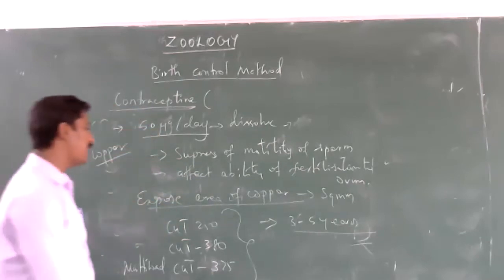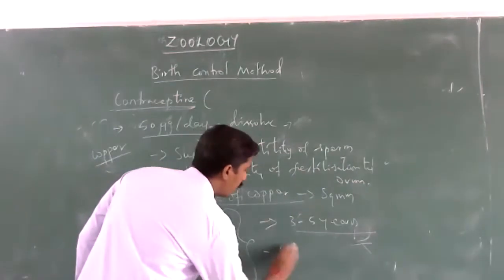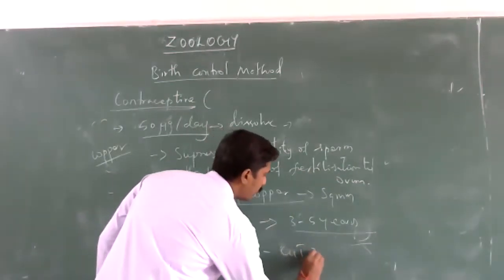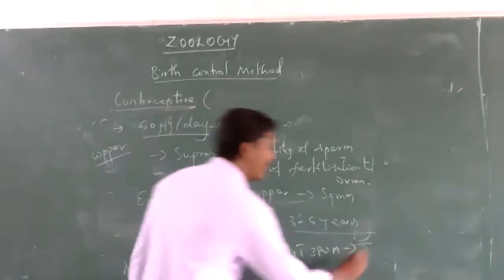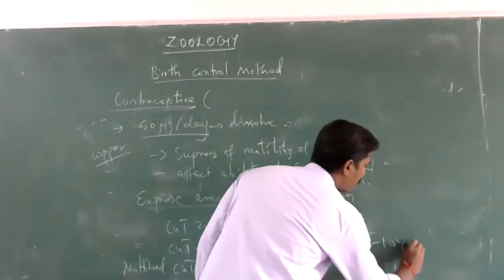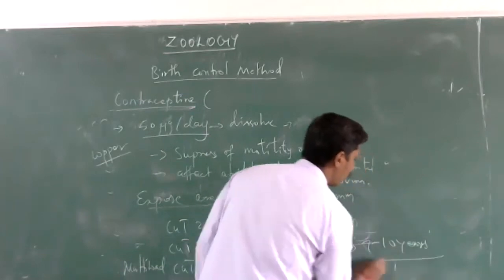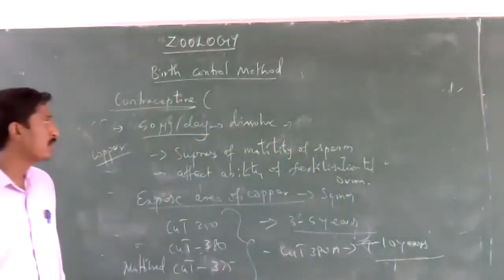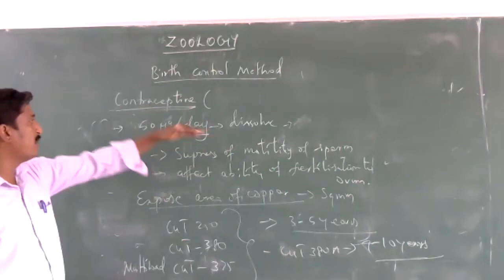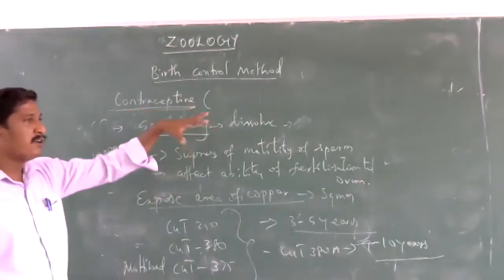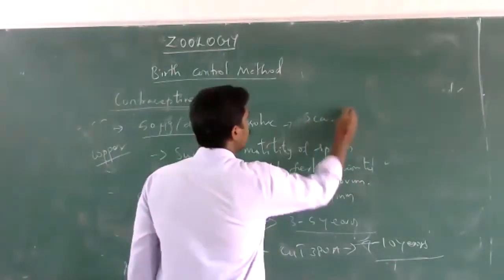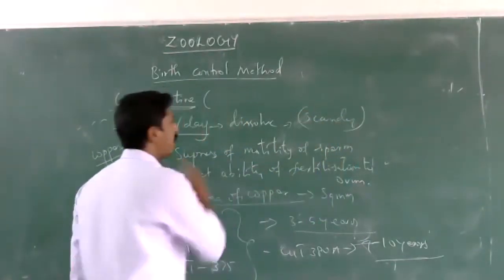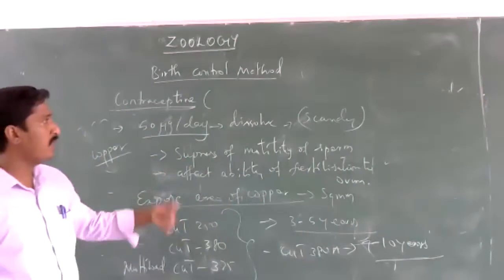Nowadays we are creating varieties, for example CUT 380A, which gives nearly 7 to 10 years of protection. When it starts to dissolve, it becomes slow, and the dissolving rate is slow but continual.